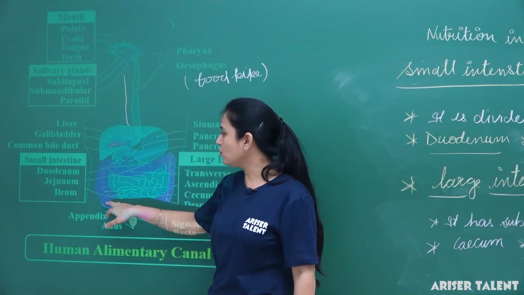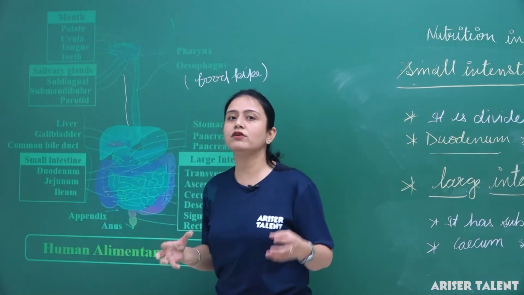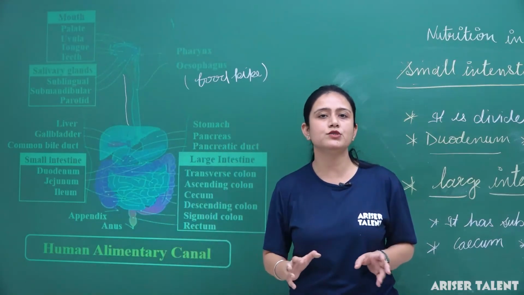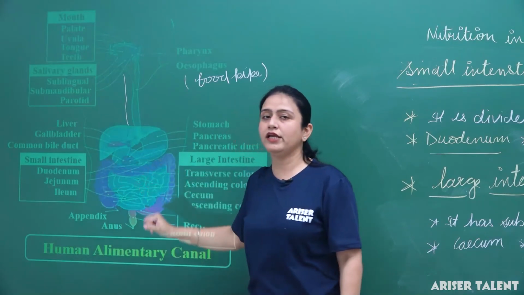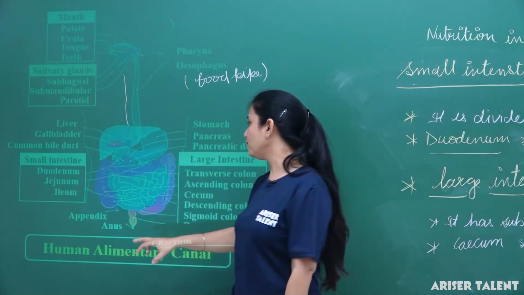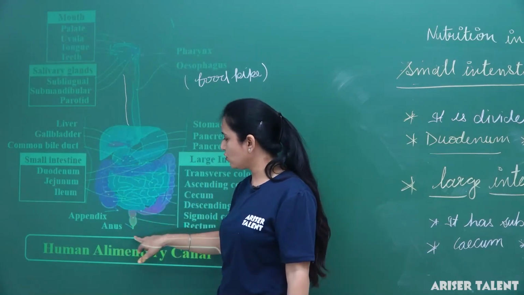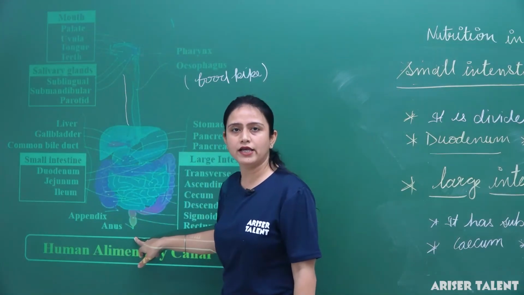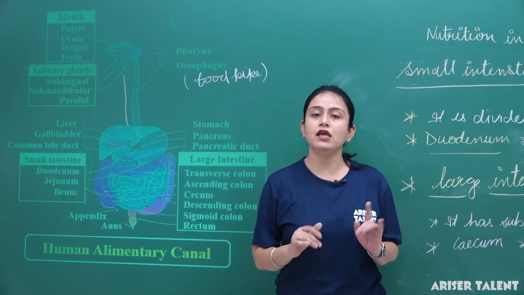From here food goes to the colon, the large intestine. Whatever fluid, like water, is present in that waste product is absorbed by the large intestine. Then waste material goes to the rectum and is thrown out of the body through the anus. This is the complete process of digestion in the human being.